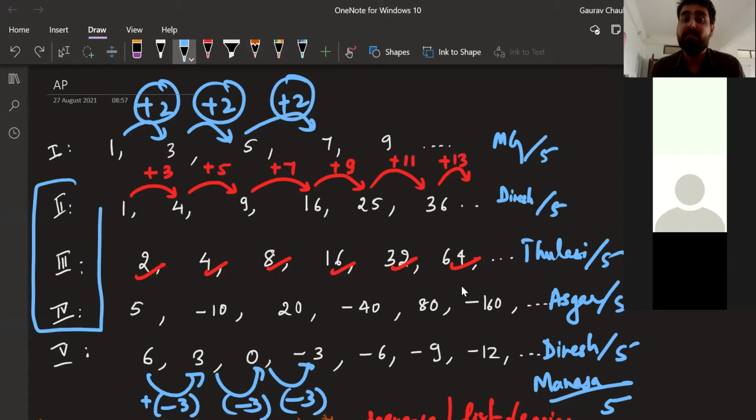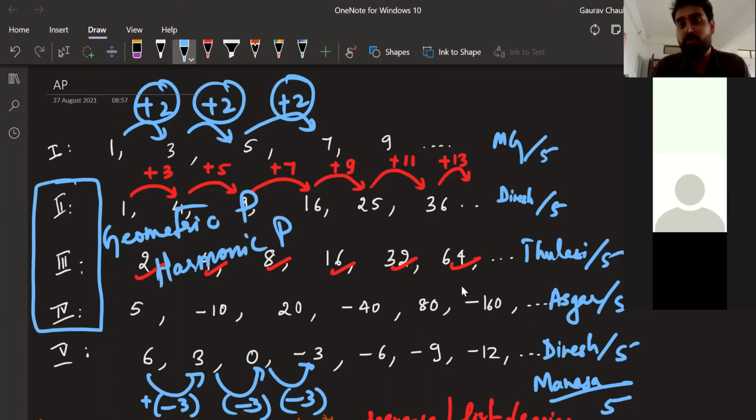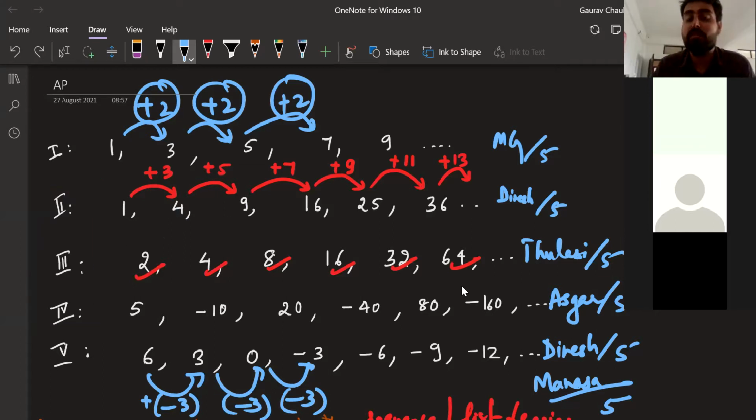Those will come in higher maths if you take. There is geometric progression and there is harmonic progression. I'm just telling this to you. You can Google if you want to have fun, but this is not in our syllabus. But these are also types of sequences or lists, okay? These are also types of number series.